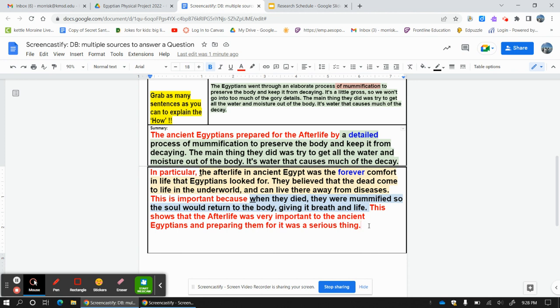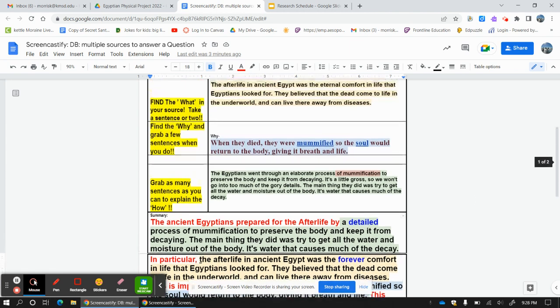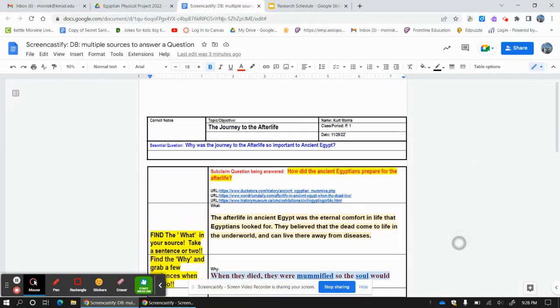Please do not turn your notes in if you do not have a sure thing in your summary. If you can't talk about it, it shouldn't be in your summary because you will be in front of the class talking about it and you will be asked to explain. Only have the notes you understand. That's your summary. Okay? I hope this makes sense because we've talked about it a lot.